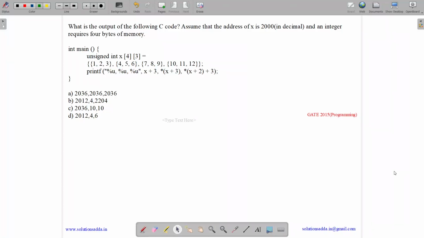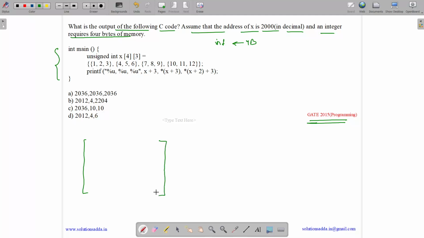This question belongs to programming subject and was asked in GATE CSE 2015. So the question states, what is the output of the following C code? So this is our C code. Assume that the address of x is 2000 in decimal and an integer requires 4 bytes. So an int requires 4 bytes and x is a 2D array with 4 rows and 3 columns, and it has a starting address of 2000.